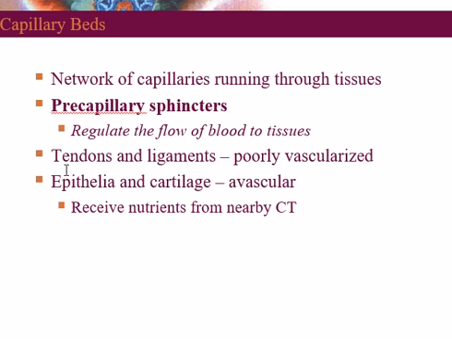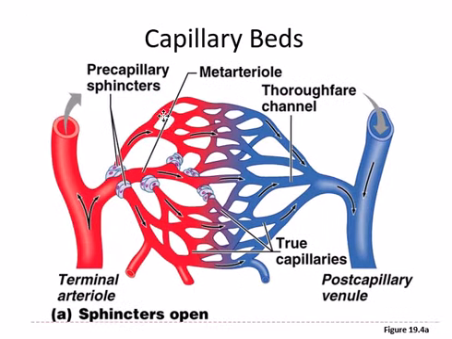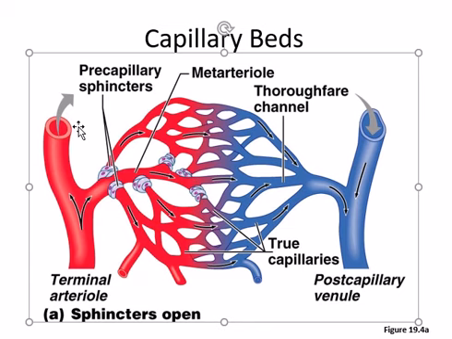Something about the nature of the pre-capillary sphincter: they regulate the flow of the blood to the tissues. Tendons and ligaments are poorly vascularized, and epithelium and cartilage are avascular. The pre-capillary sphincter regulates the blood flow to the tissues. So the capillary beds, you have to remember that they are different in each part of the circulation, and they are specialized in different parts.